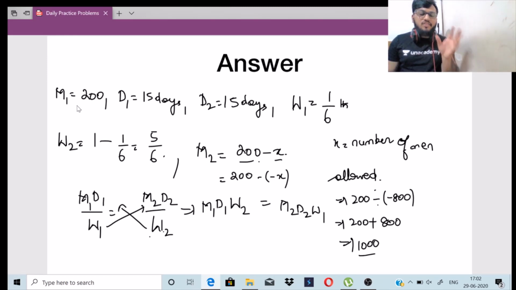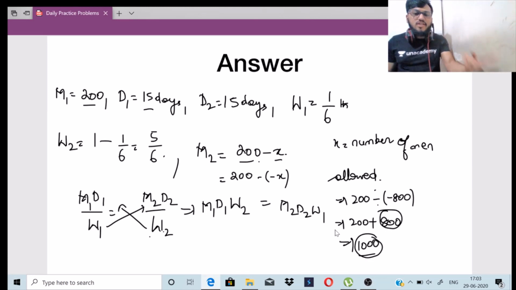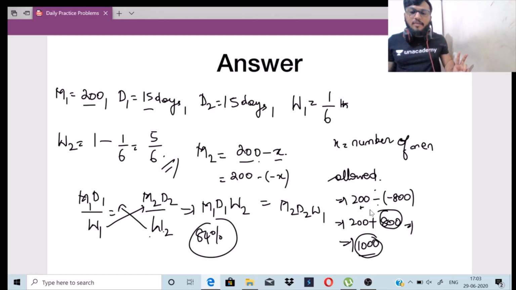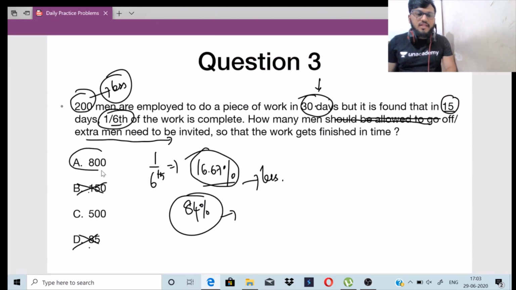So in the first part of the day, I took 200 men, I did it in 15 days, I completed only 16% of the work. So I need 800 more workers. That is, I need a total of 1000 workers in my second half, in the second 15 days, so that I can complete the whole 84%, or 5 by 6th of the work. So that plus 800 is the number of men required for me. 200 men I already have, plus 800. So go back to the options. It is option A, 800 extra men need to be invited.